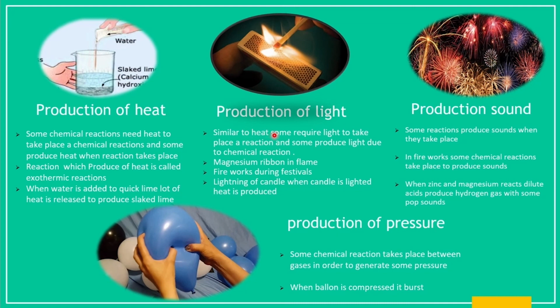Then coming to production of light. Same applies here. Some chemical reactions require light to take place and some chemical reactions result in the formation of light. Example, lighting of a matchstick results in production of light. Here a chemical reaction takes place between the matchstick and the strip, which results in production of light. And also burning of magnesium ribbon in a flame produces light. And also fireworks during festivals produce light through chemical reactions.